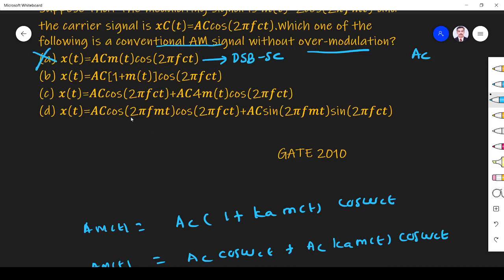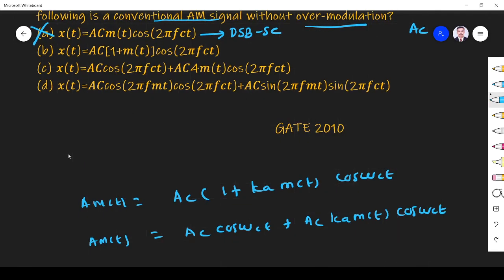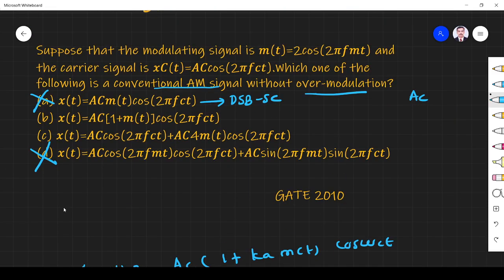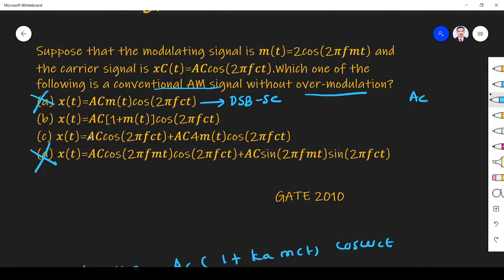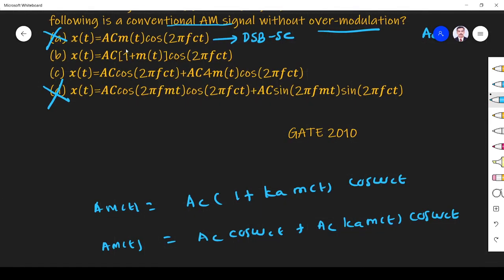You see, this is a message and carrier. This is not at all in this AM format, so this is also not a conventional AM. Out of these three, only these two are conventional AM. Now we have this equation.